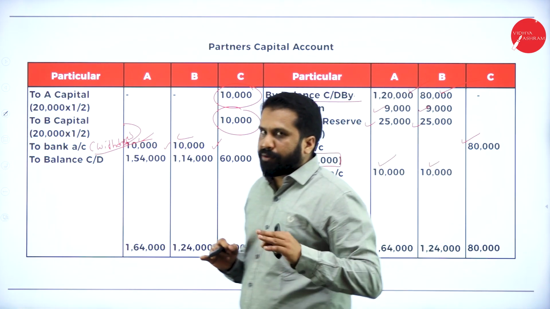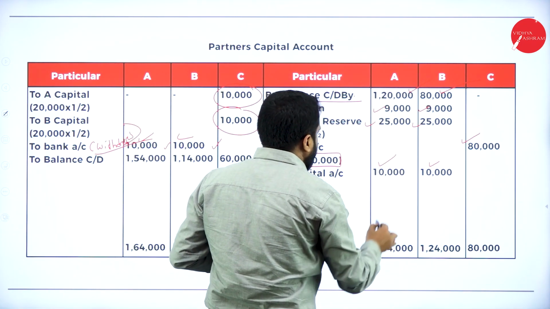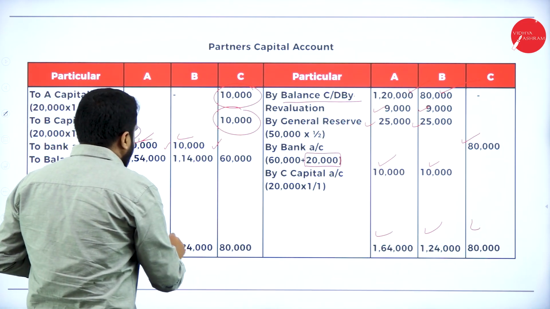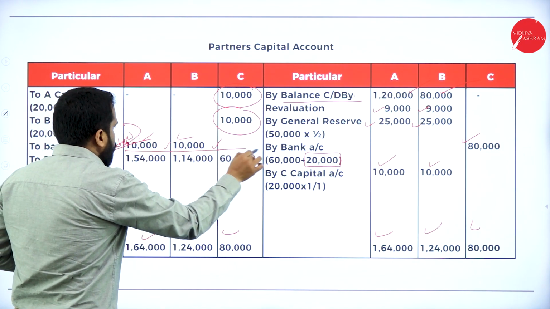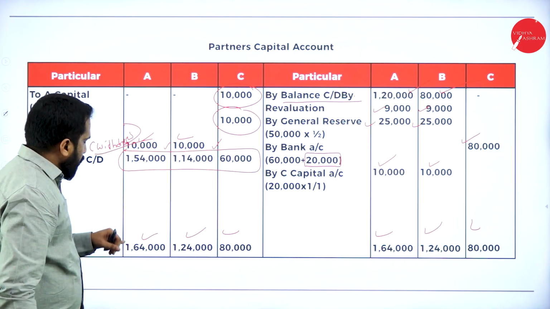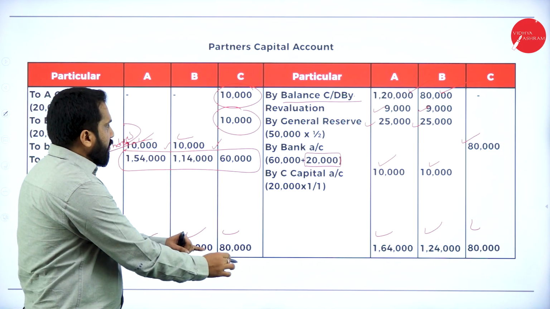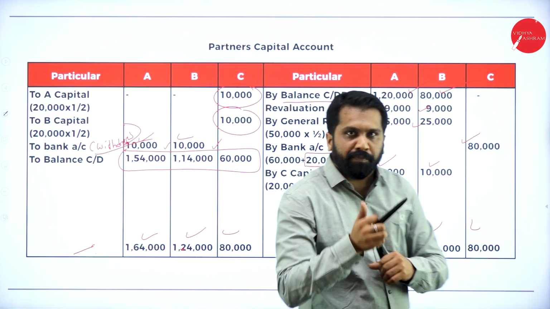Later, you have to check what is your total. Your credit side will be more. Add everything. Write the same value. From this, if you minus these two, you will get this value. 164 minus 10, 124 minus 10, 80,000 minus 20,000. Hope you are clear. Good.